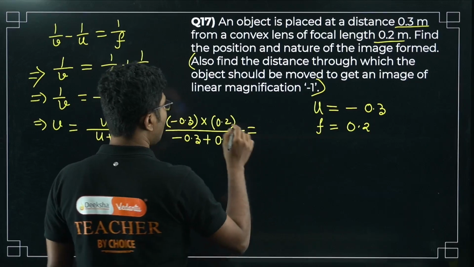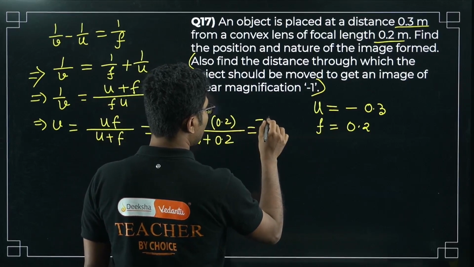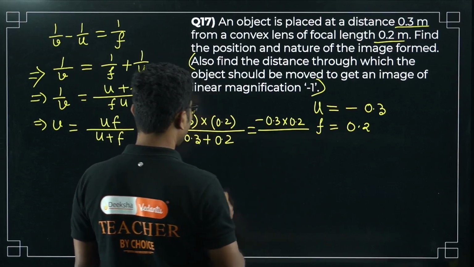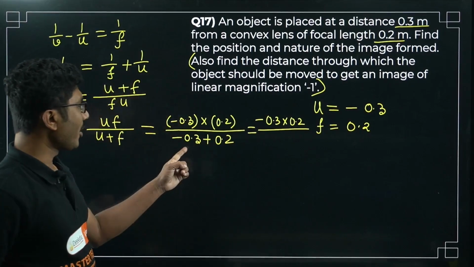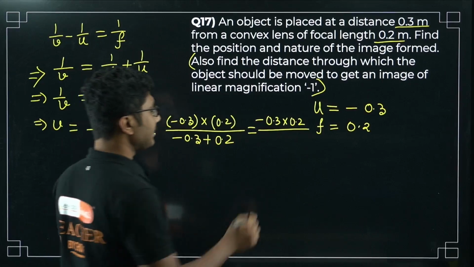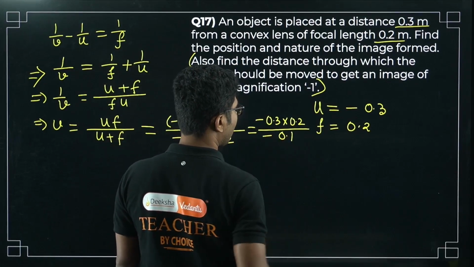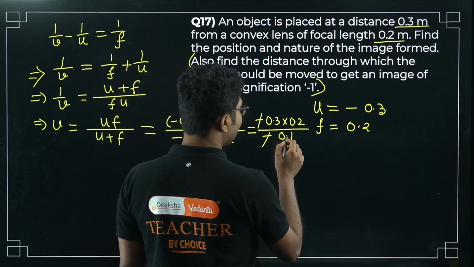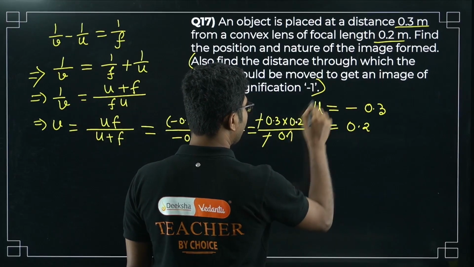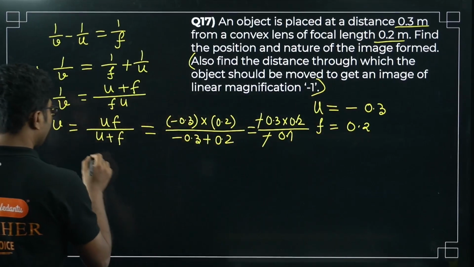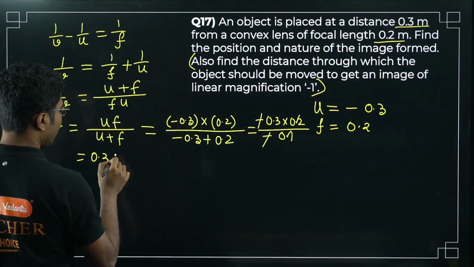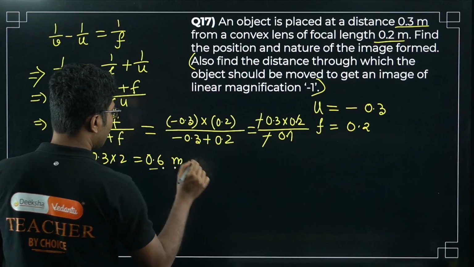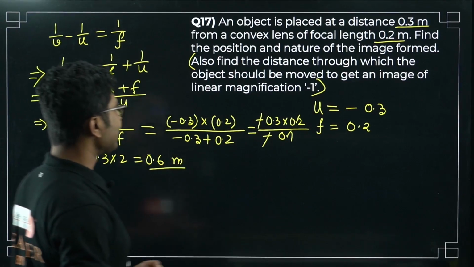So it will be minus 0.3 into 0.2 divided by minus 0.3 plus 0.2, that means it will be minus 0.1. So minus minus cancels, right? You can even cancel one of the points here, so it will be 0.3 into 2, that is 0.6 meters. So the image distance is 0.6 meter.